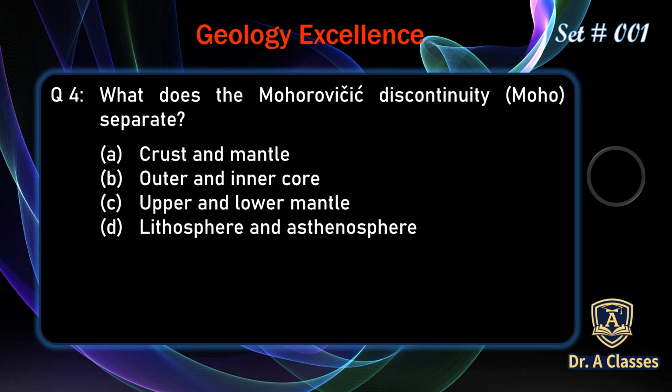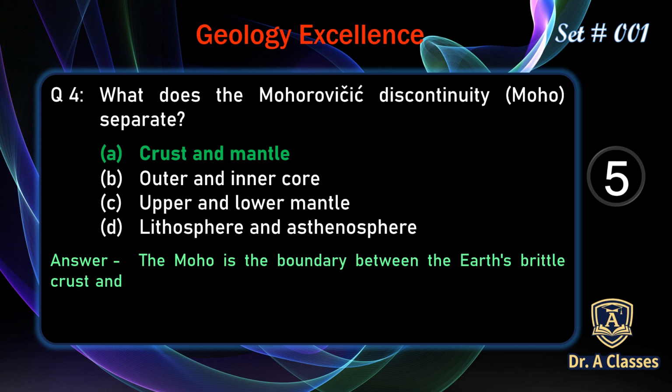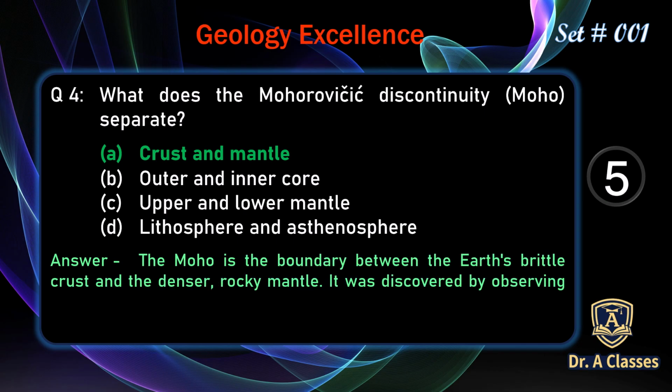What does the Mohorovičić discontinuity, or Moho, separate? A. Crust and mantle, B. Outer and inner core, C. Upper and lower mantle, D. Lithosphere and asthenosphere. The correct answer is A. Crust and mantle. The Moho is the boundary between Earth's brittle crust and the denser rocky mantle. It was discovered by observing changes in the speed of seismic waves.